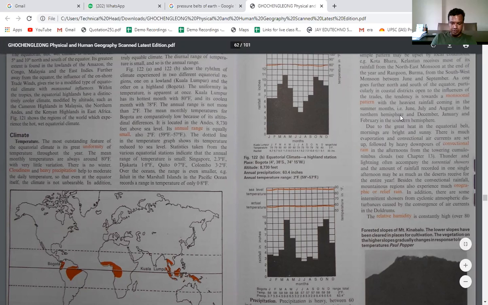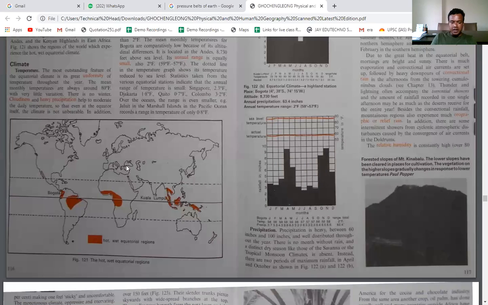So when there is everyday rainfall in the equatorial type of climate, obviously we have dense forests here, right? So can you check it out? Here in this region, that is in the Amazon, we call it the Amazon jungle. In the middle of Africa, we have dense forests. Here also we have dense forests, and here also we have dense forests. So here we have dense and evergreen forest. Evergreen forest means what?